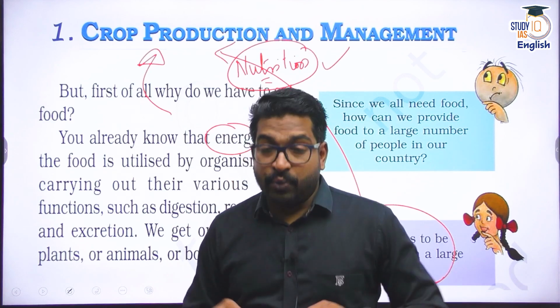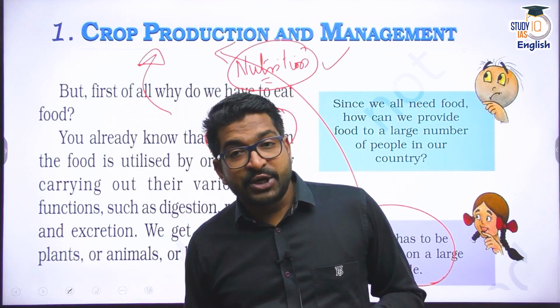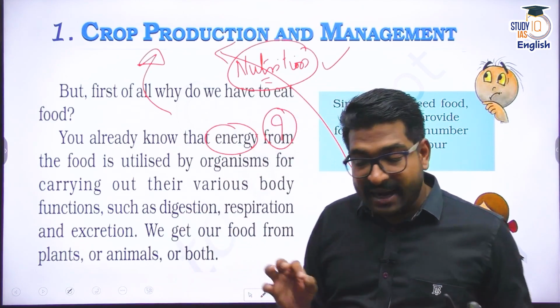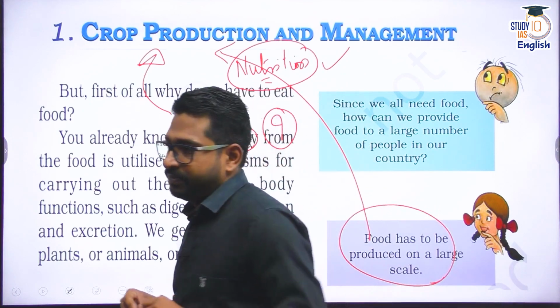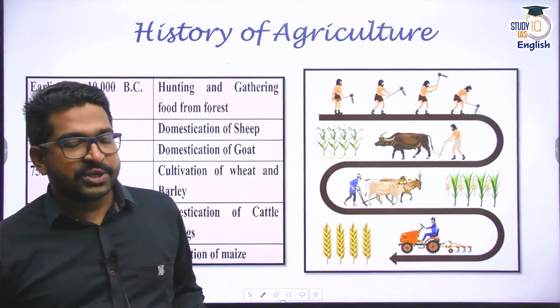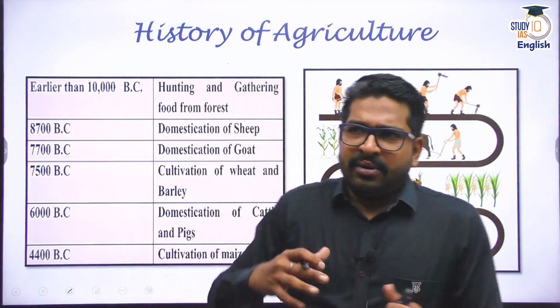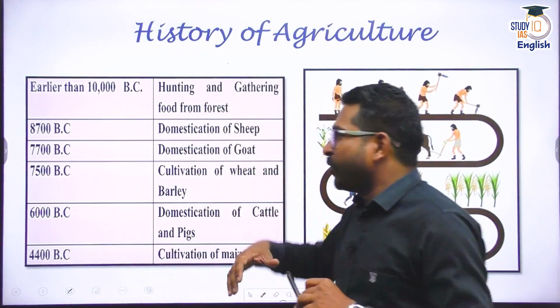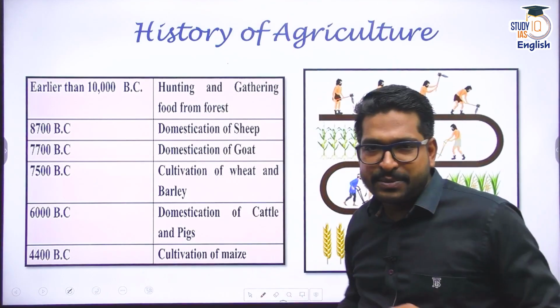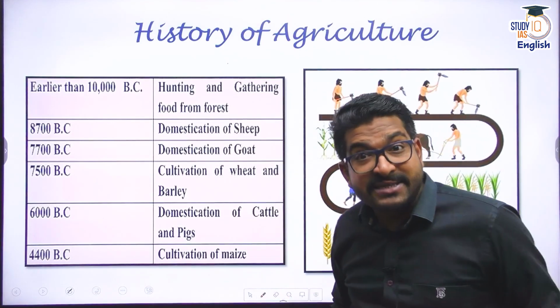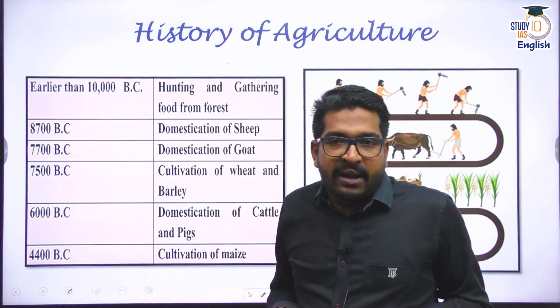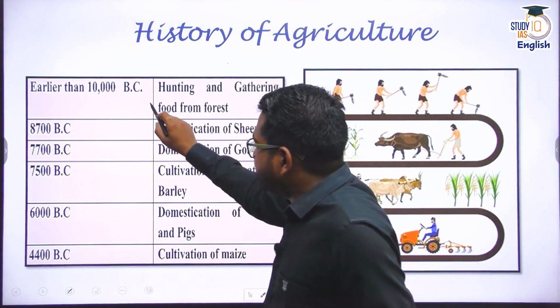All right. So what is this crop production, or how did it begin? We need to understand a little bit about its history. Now, when we talk about the history of agriculture, the history of crop production, we all know, say 10,000 BC, or if we go back to ancient times, when there was no civilization, basically, what was man? Man was basically a hunter and gatherer.